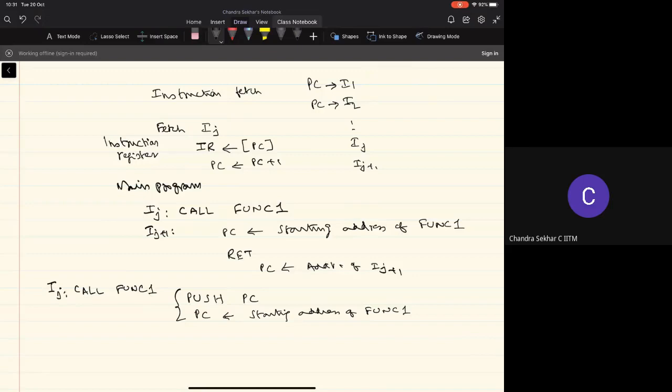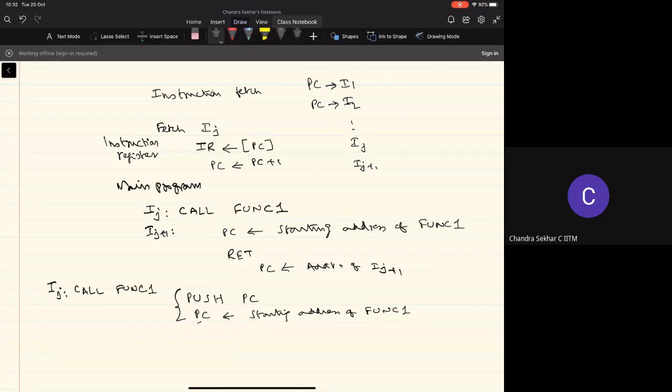So we will push that current contents of the program counter onto the stack, and then we'll store the starting address of this function 1 to the program counter, so that the next instruction that we fetch is going to be the first instruction in the sequence of instructions corresponding to this function that's being called, that is func1. Okay, so now we can see that I'm required to use the stack to store the return addresses of each of the function calls in the program.